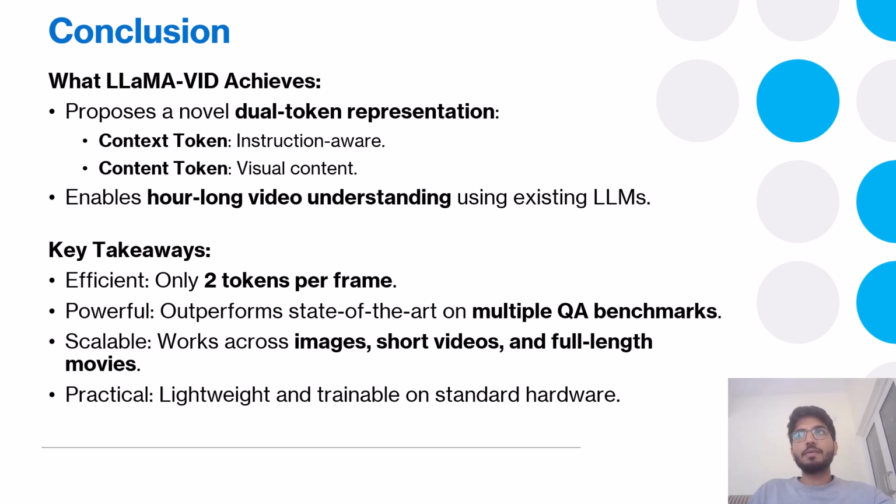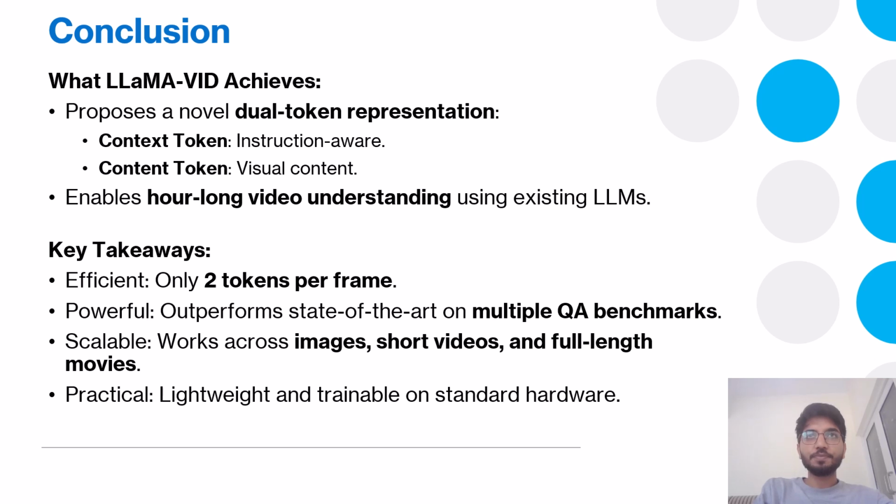The key takeaways here: it is very efficient, since it uses only 2 tokens per frame for videos. When we are just analyzing images, we can generate more tokens as per our needs. It is also powerful, as it outperforms the state of the art on multiple QA benchmarks, as we have seen in our previous slides.